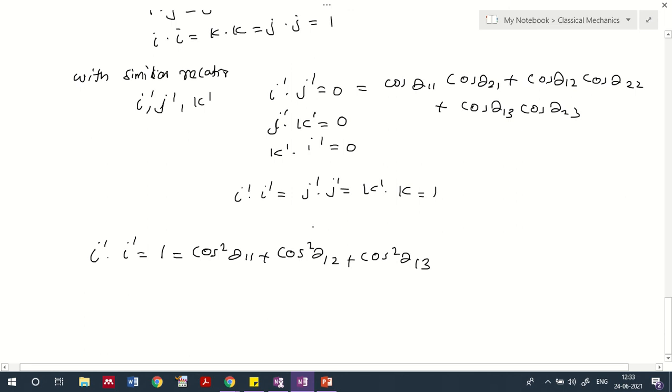And similarly, as I said, j dash dot j dash and k dash dot k dash also will give the same kind of value.